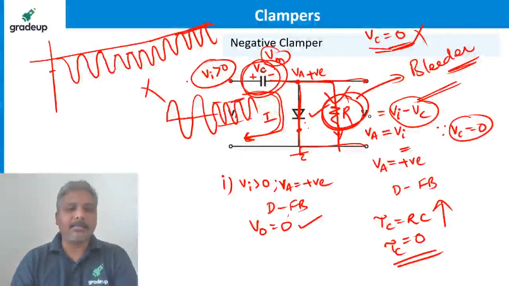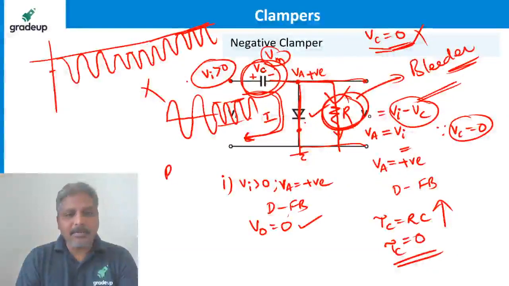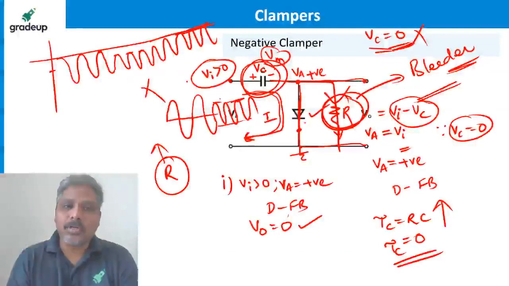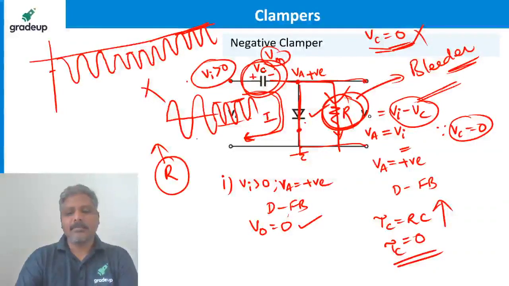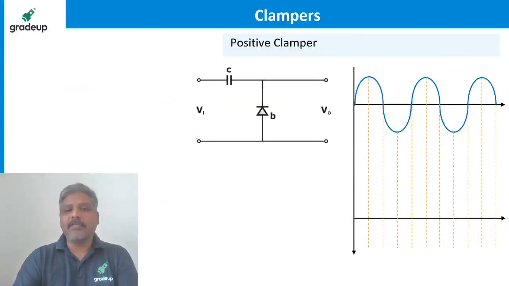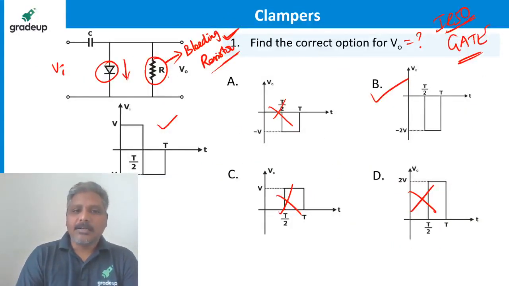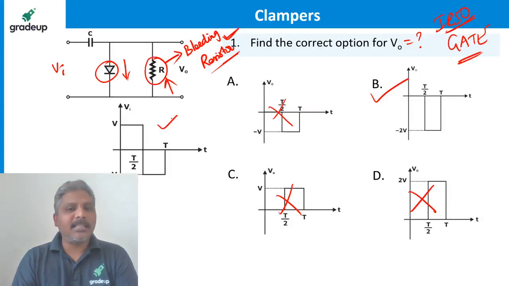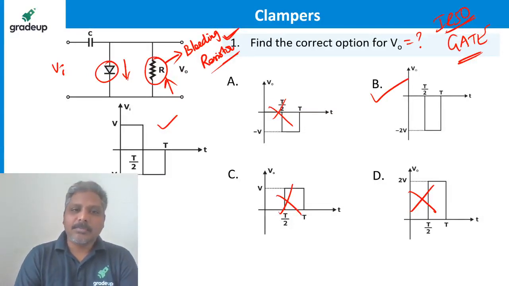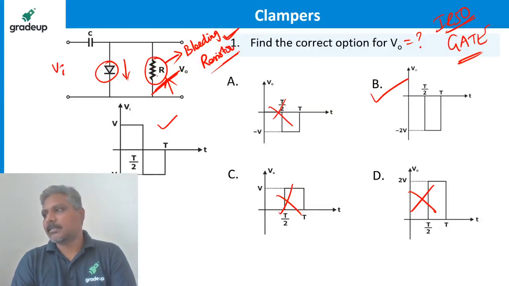That is the practical. So practically, every clamper will have this resistor connected just to discharge the capacitor voltage if it is required to discharge. Otherwise, it is not necessary. So if you have a resistor connected like this, don't think that it is another circuit and the waveform and all changes. Nothing will change. Everything remains the same. So for practical purposes, we'll have this resistor.